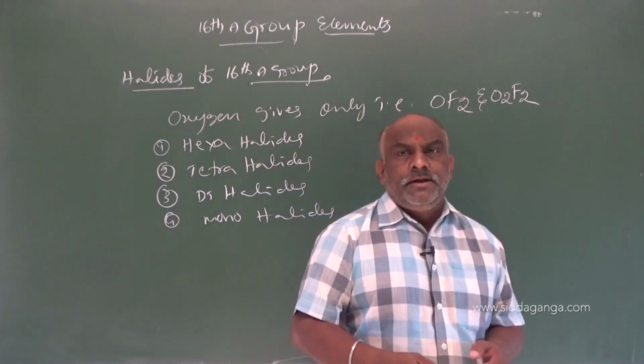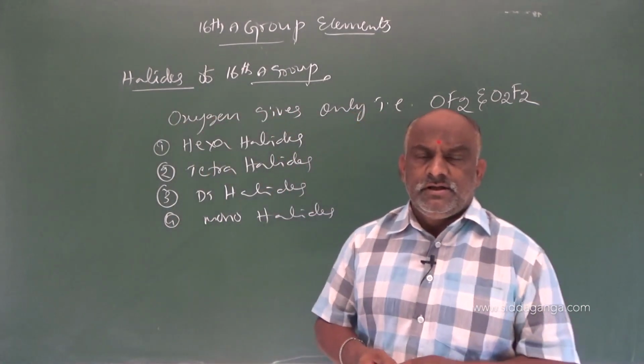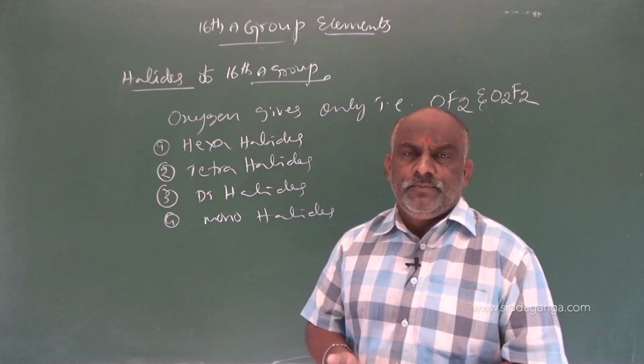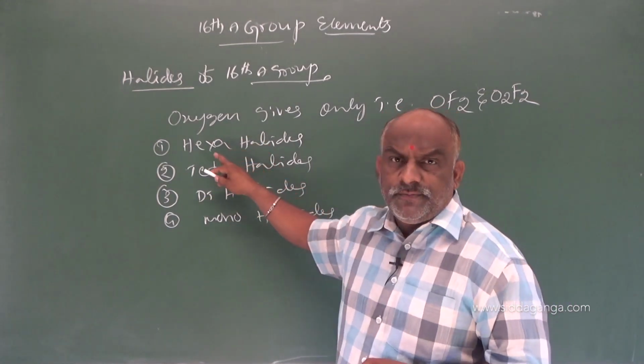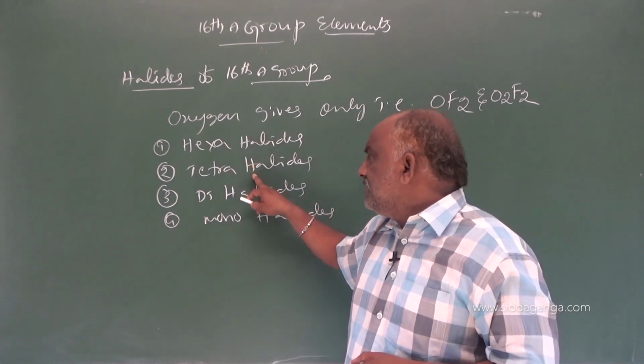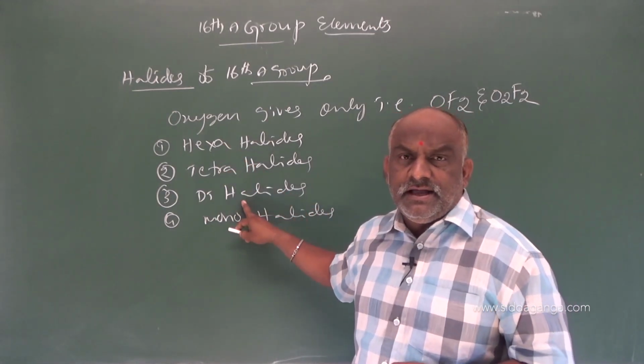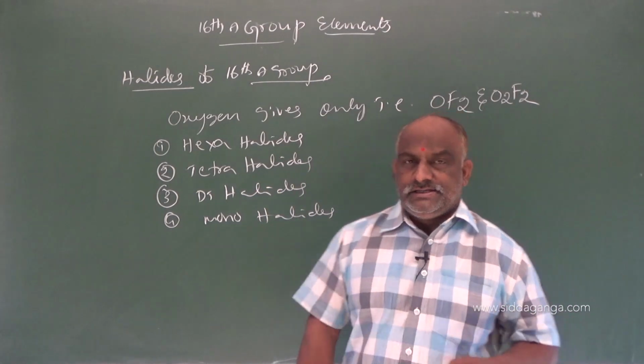These are the remaining halides of sulfur, selenium, tellurium. The elements left in this group are available in the form of hexahalides, tetrahalides, dihalides and monohalides.